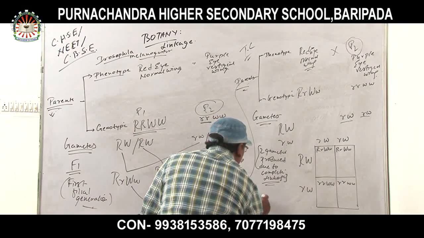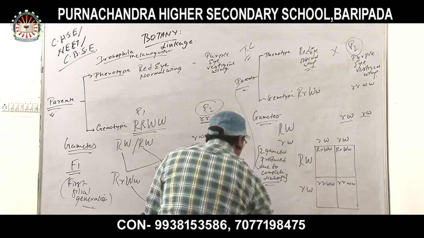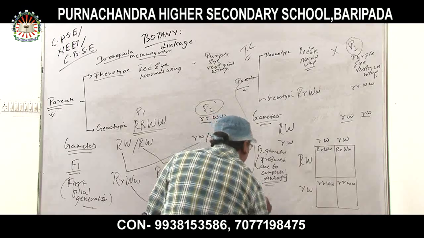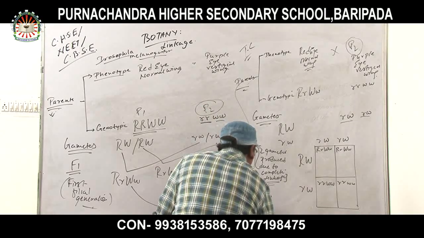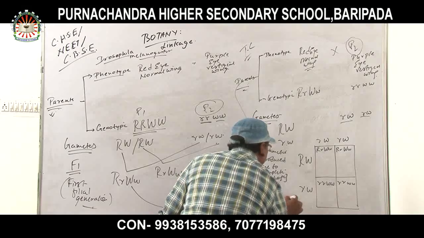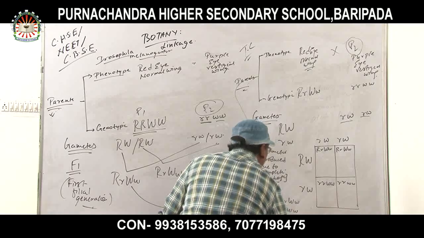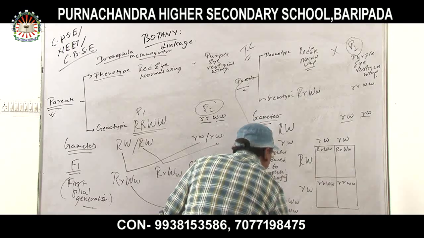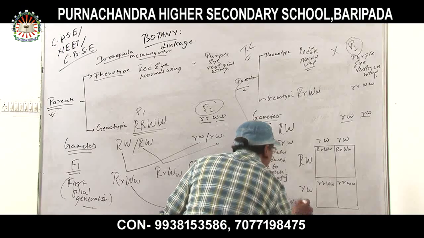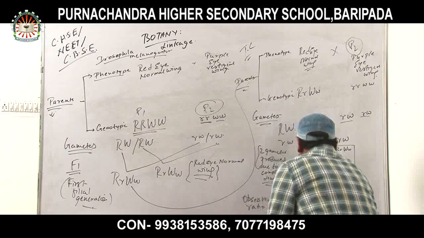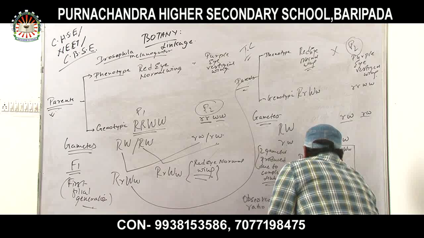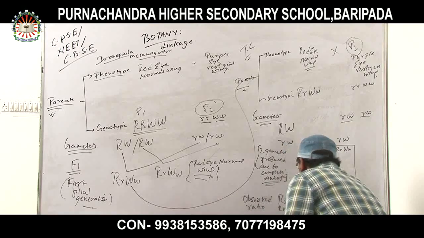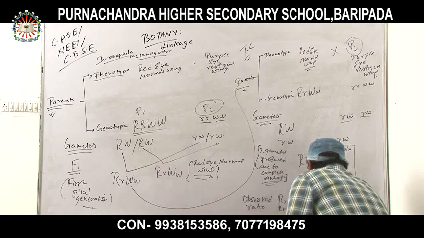What will be the observed ratio? Now, capital R, small r, capital W, small w, capital R, small r, capital W, small w, small r, small w, and small r, small w, small w. All are 25% of genotypes are producing. 25%, here it is producing 25%, 25%, and 25%. So the ratio is 1 is to 1 is to 1 is to 1.